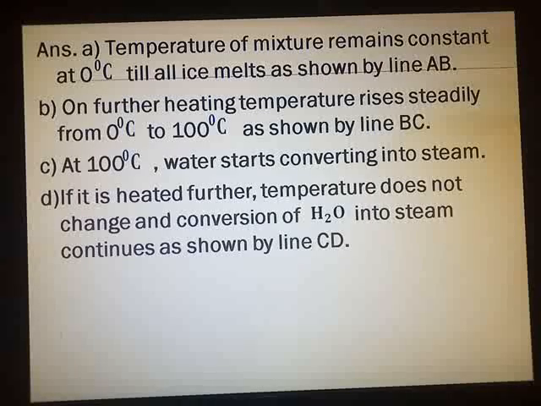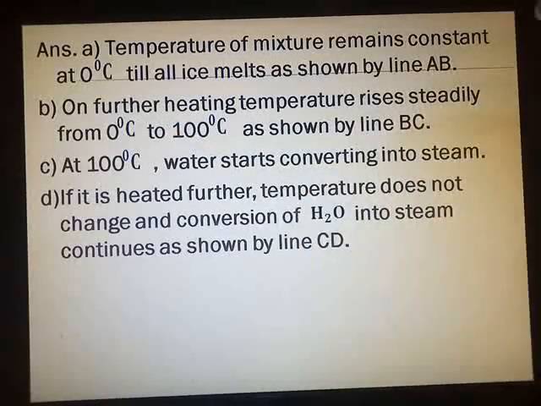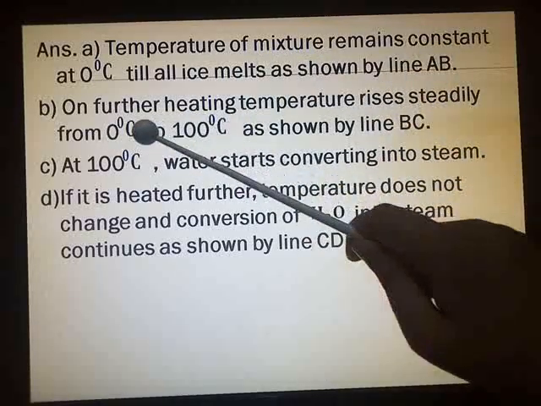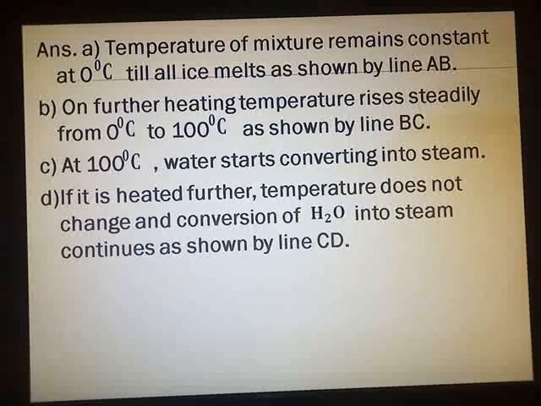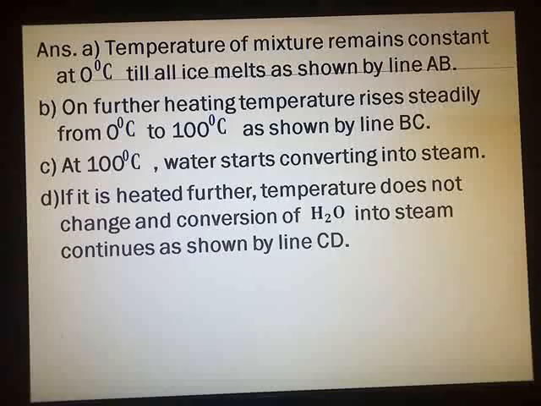I hope you have jotted down the points. First point, temperature of the mixture remains constant at 0 degree Celsius; you can write line AB in your own words. What does line BC show? That temperature rises steadily from 0 degree to 100 degree Celsius. At 100 degree Celsius, water starts converting into steam, and if it is heated further, temperature does not change and conversion of water into steam continues as shown by line CD. Here we finish question number 5.